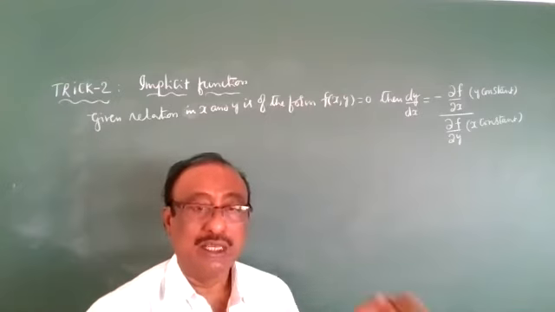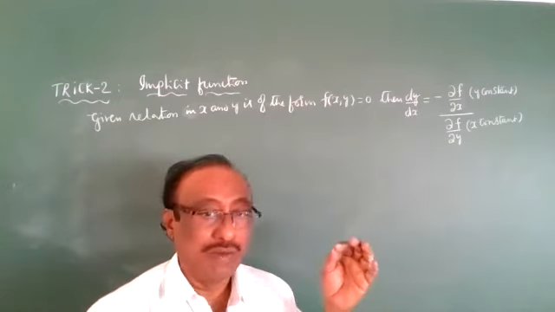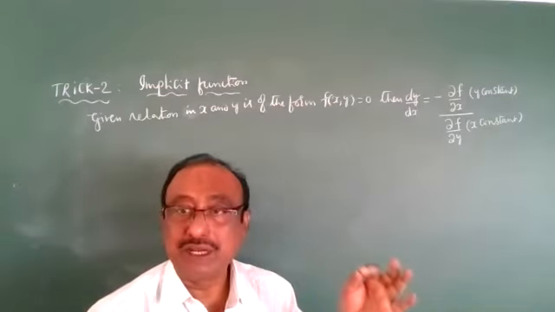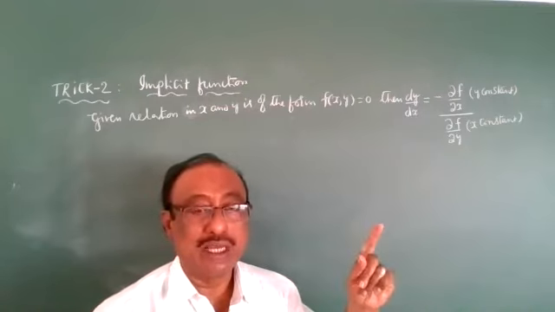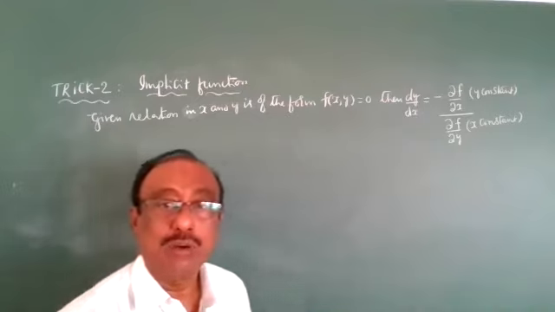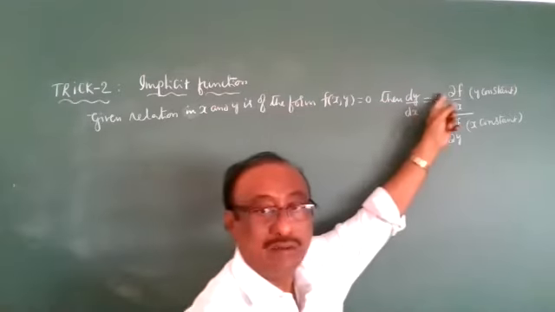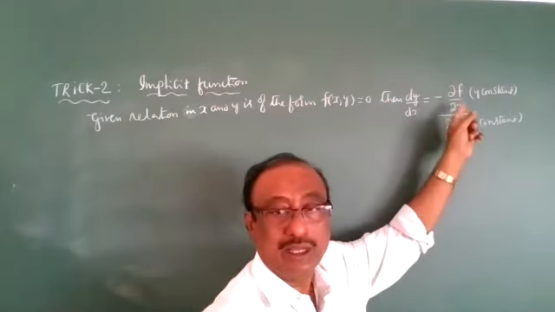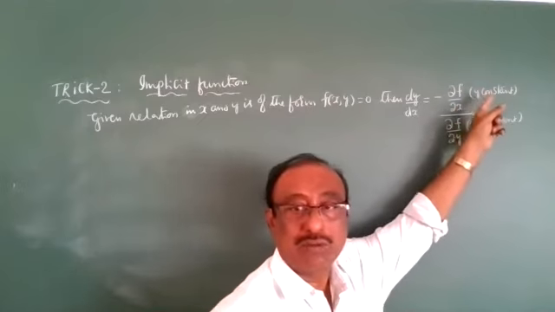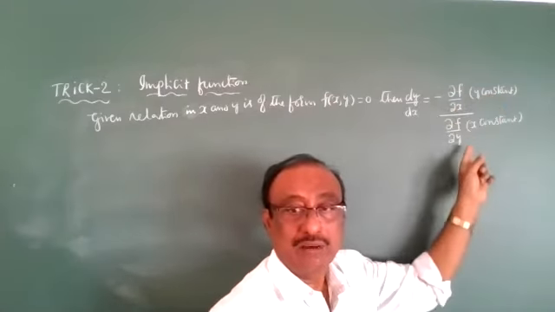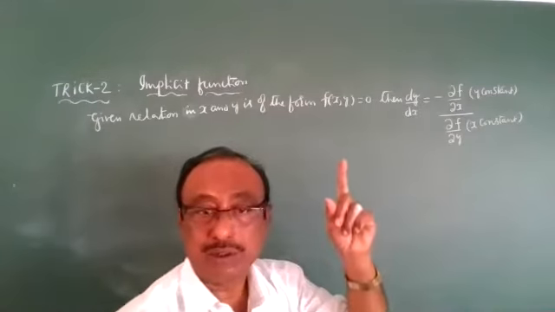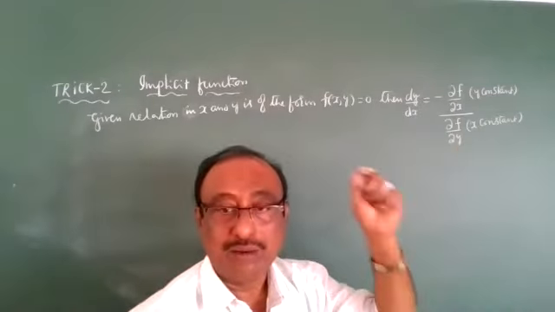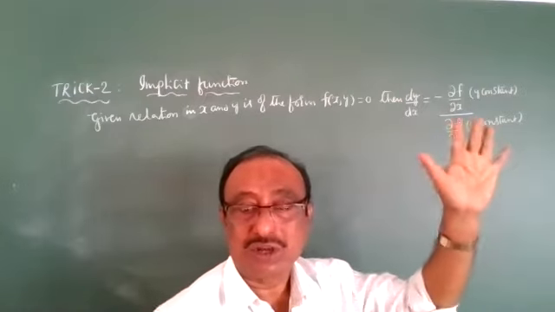Every equation equal to 0 is an implicit function. How do you apply it? Partial derivative dou f by dou x means with respect to x, y constant. With respect to y, x constant.